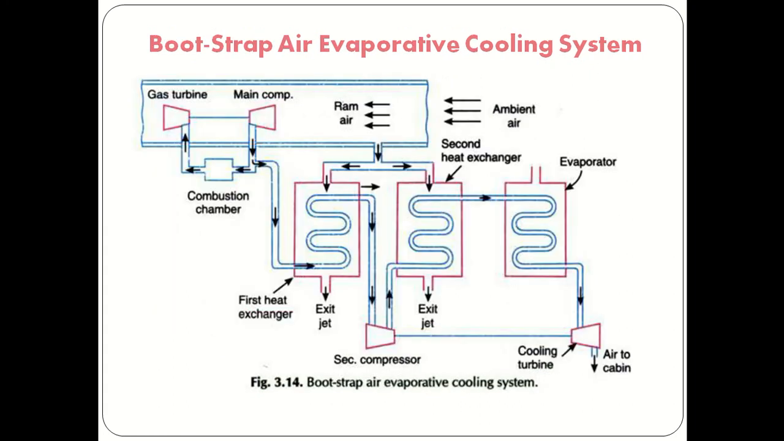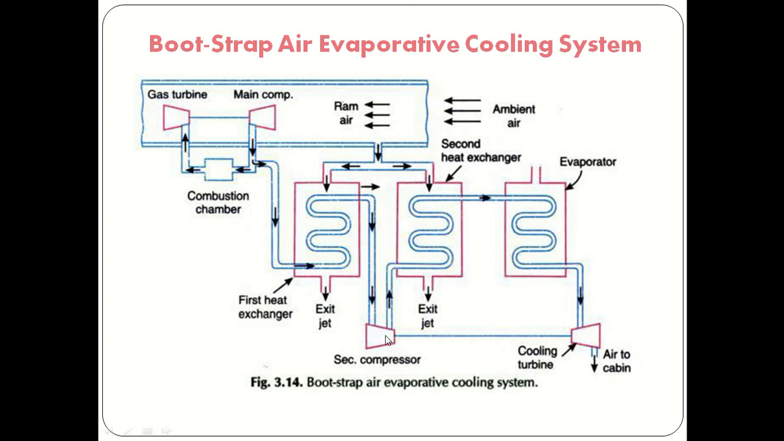Now we'll see the bootstrap air evaporative cooling system. Now, the difference between the previous one and this one: the process is as before. We start from ambient air, it is rammed, and the rammed air will be supplied to the main compressor. In the main compressor, compression takes place. Due to that, pressure is increased, and obviously temperature will be increased. That air will be cooled in the first heat exchanger by using ram air, and after that, the main air will be supplied to the secondary compressor.